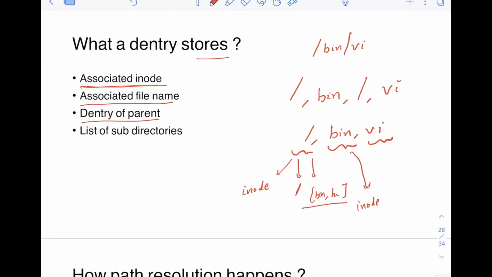So which is the inode associated with this? What is the file name of this? Of course, bin here. Then the Dentry of the parent here. For example, if you see, the parent is this one. So it will also store this Dentry of the parent here. Similarly for vi also. So all this information is stored in the Dentry. And we will see how this is very useful in resolving a path.